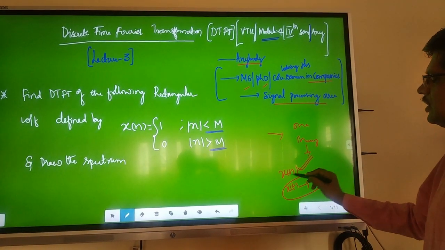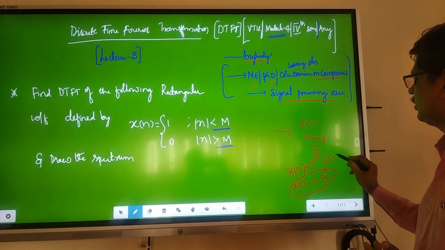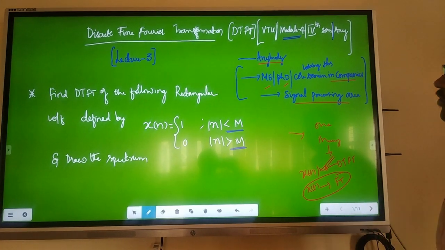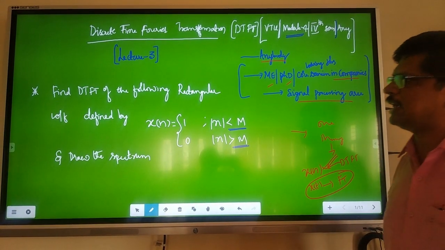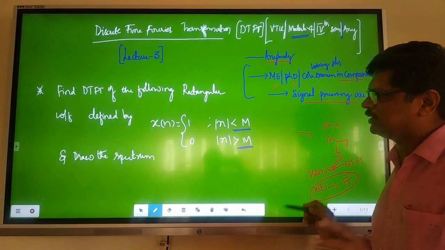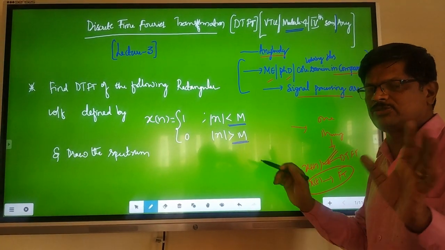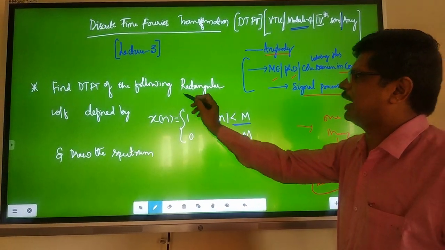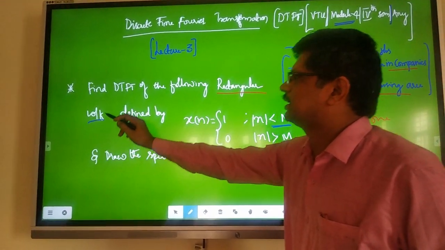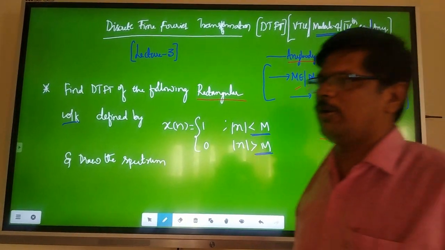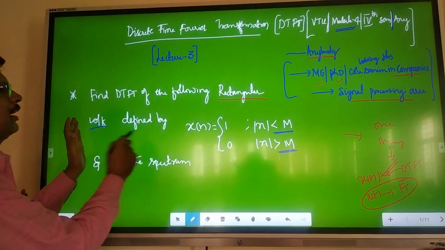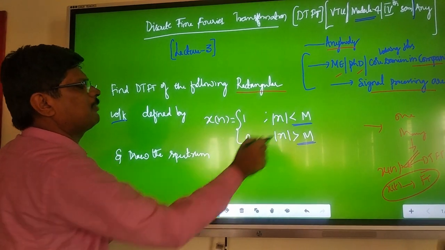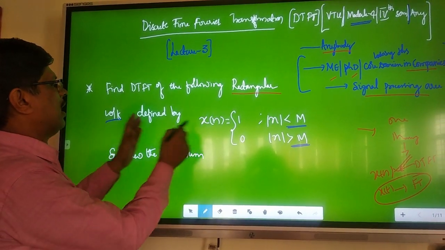Last class we have seen the DTFT for discrete time signals x of n, and we saw one simple signal. Today we will see a more complex signal. This is very different from all the other sessions which we have done. In reality, we have this signal only. What is that signal? Rectangular waveform. Let's see. Find the DTFT of the following rectangular waveform.